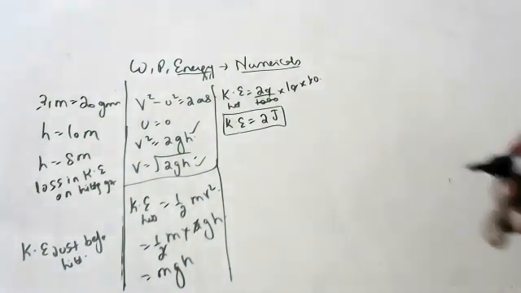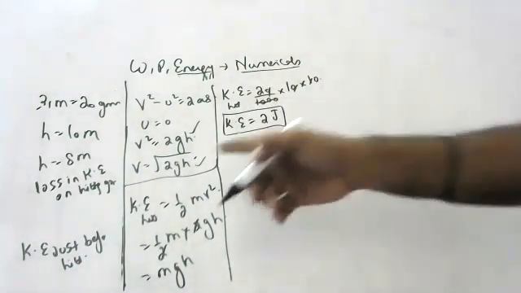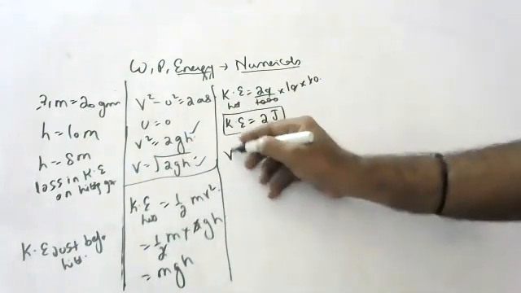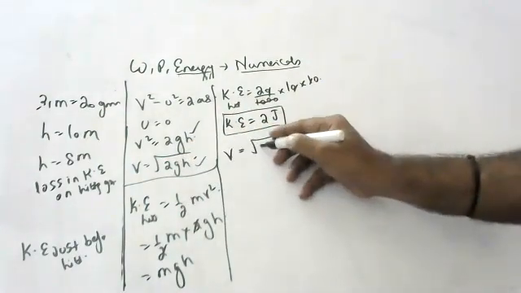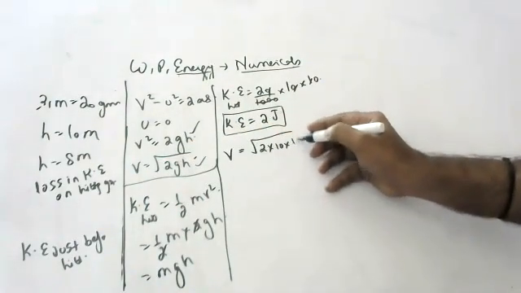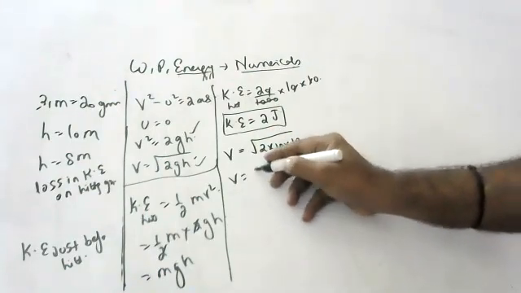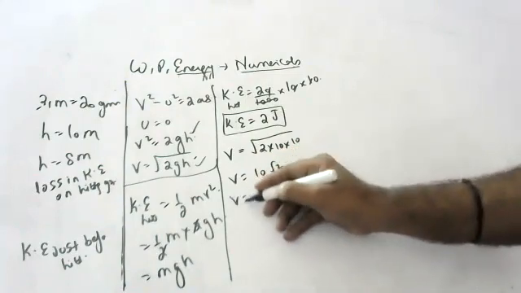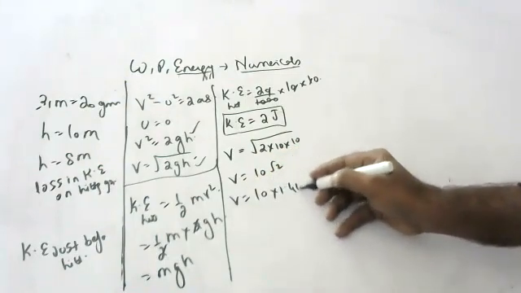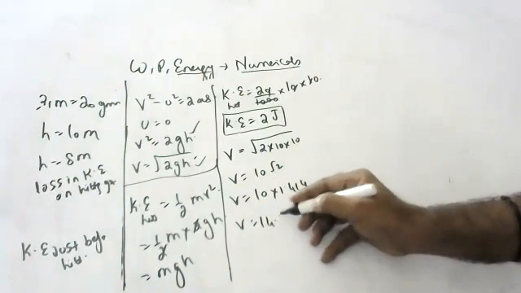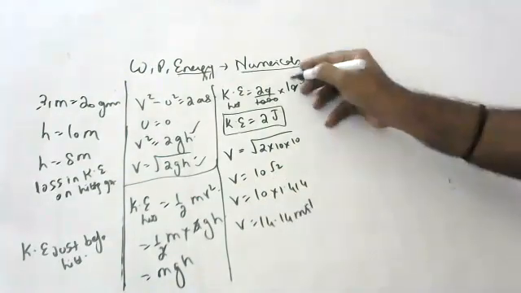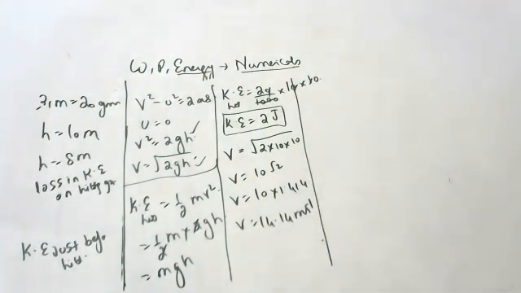Okay, children. So while hitting, what is the speed we will find out, children? While hitting, what is the speed? Root of 2 into 10 into 10. So root of how much is this, children? 10 root 2. So v is equal to 10 into 1.414. It is hitting with 14.14 meters per second, children.